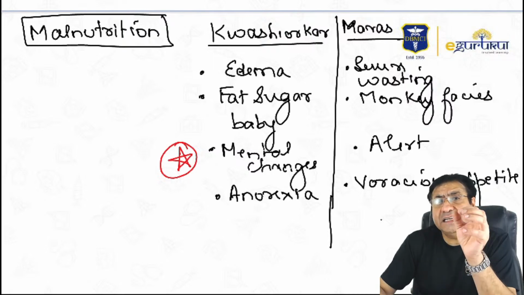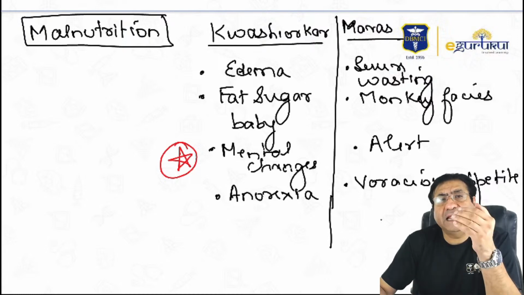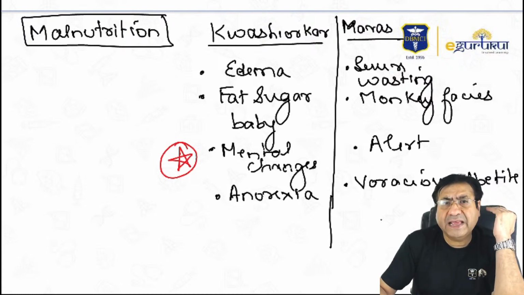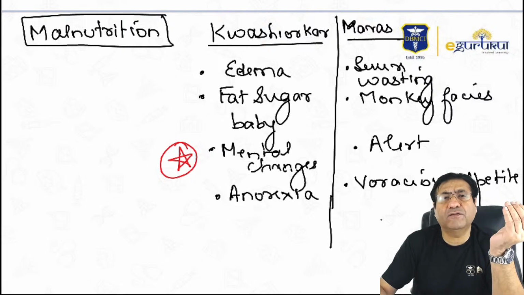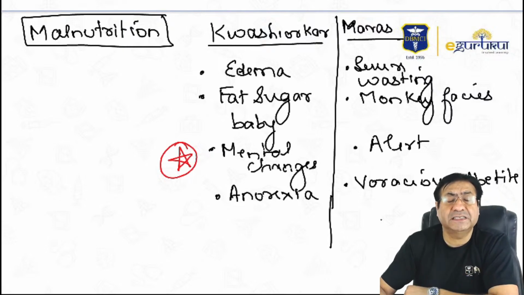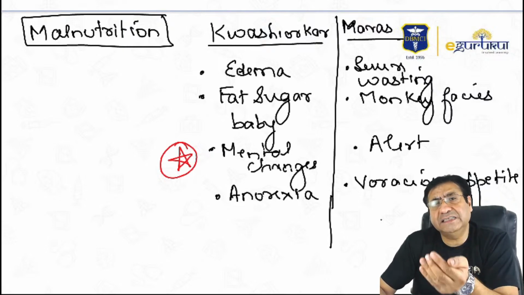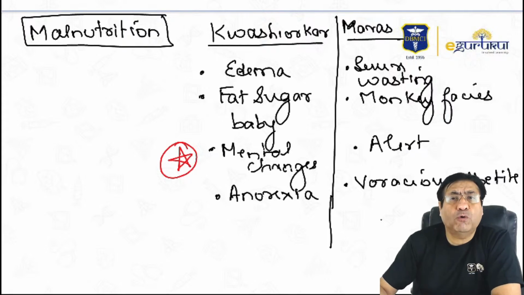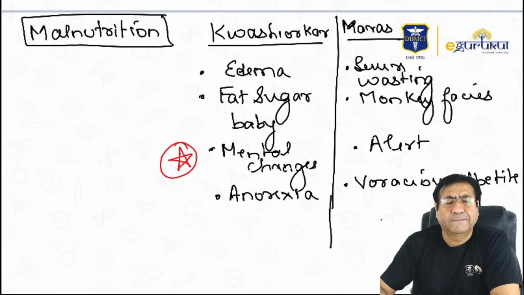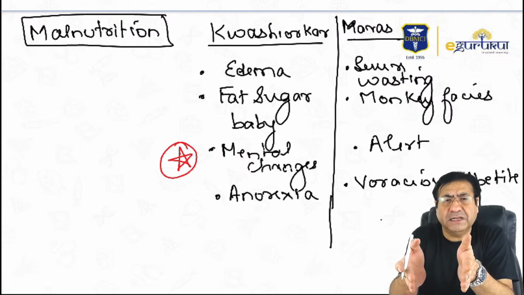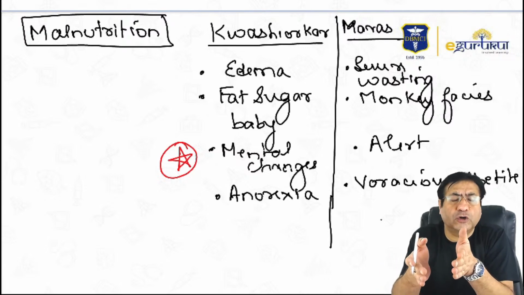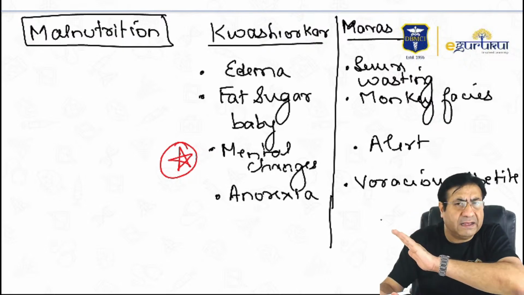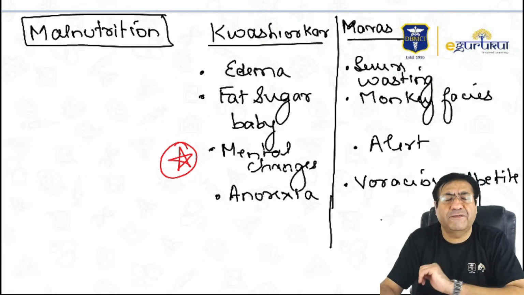The skin changes and hair changes of malnutrition, like flag sign, which is a hair change, and alternating areas of hyperpigmentation, are also more commonly seen in kwashiorkor in comparison to marasmus. If you remember this much, I think it is ample for your FMG exams.